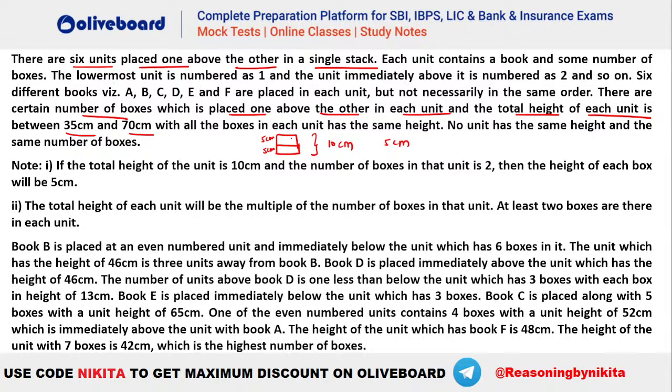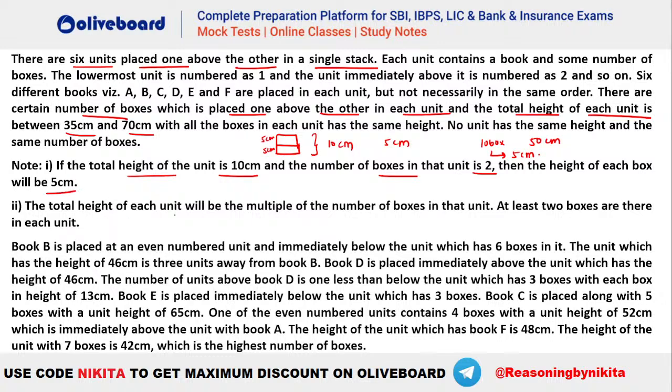Okay, and you have to divide this total height into number of boxes such that the height of every box is same in a particular unit. Okay, so let's say if the height of a unit is 50 centimeter and there are 10 boxes in total, that means the height of one box will be equal to 50 by 10, that is equal to 5 centimeter. Okay, so that is how it has to be done. Similarly, if the total height of unit is 10 centimeter, boxes are 2, then the height of each box will be 10 by 2, that is 5 centimeter.